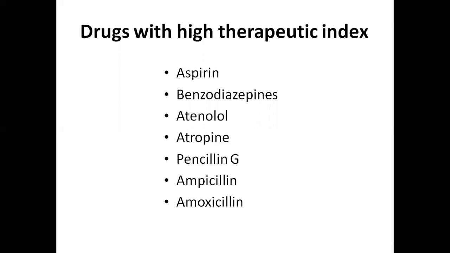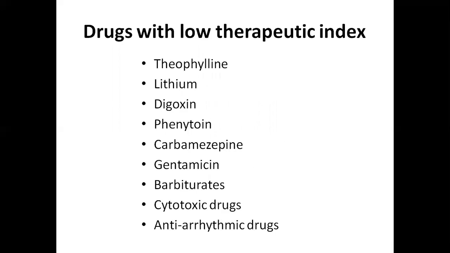Whereas examples for drugs with low therapeutic index are theophylline, lithium, diazepam, phenytoin, carbamazepine, gentamicin, barbiturates, cytotoxic drugs, and anti-arrhythmic drugs. These drugs have a low therapeutic index. So we should be cautious while using these drugs with low therapeutic index. Why? Because these have a low margin of safety.